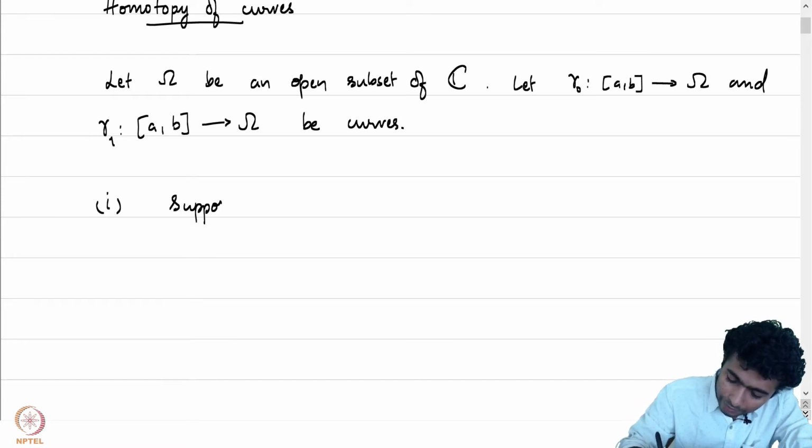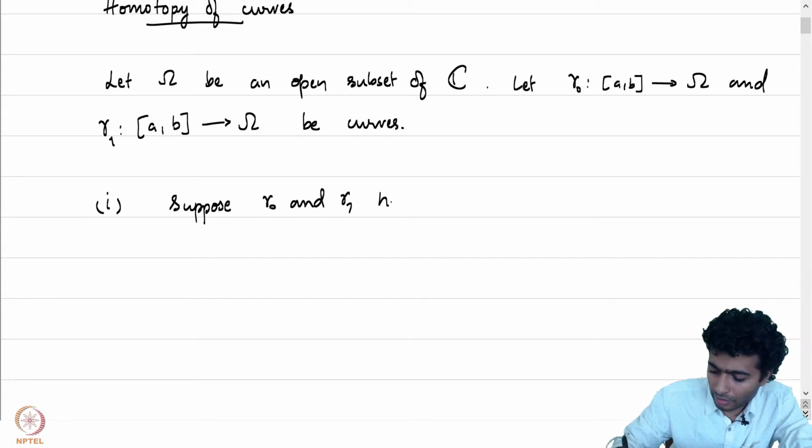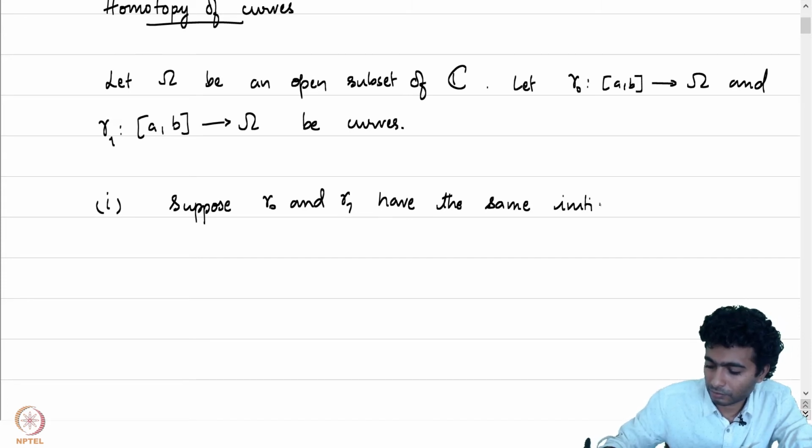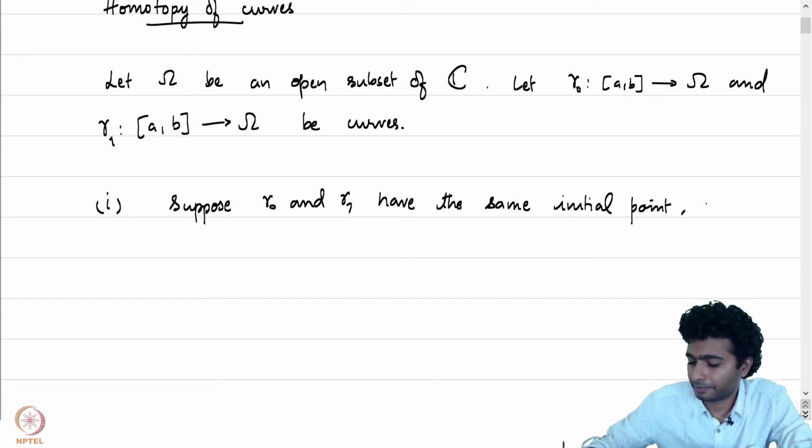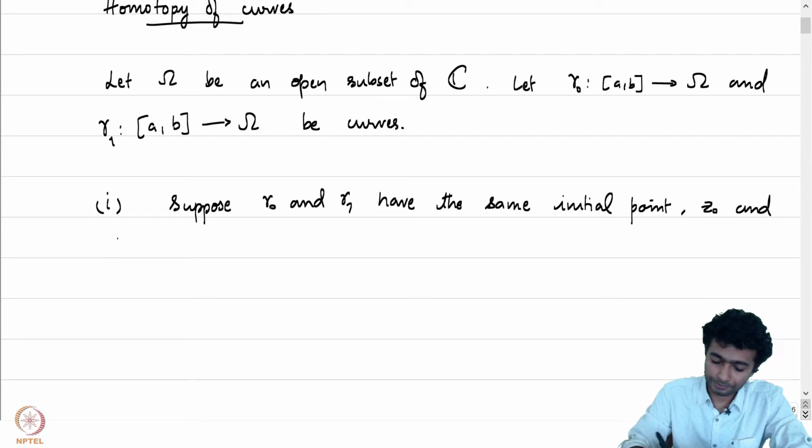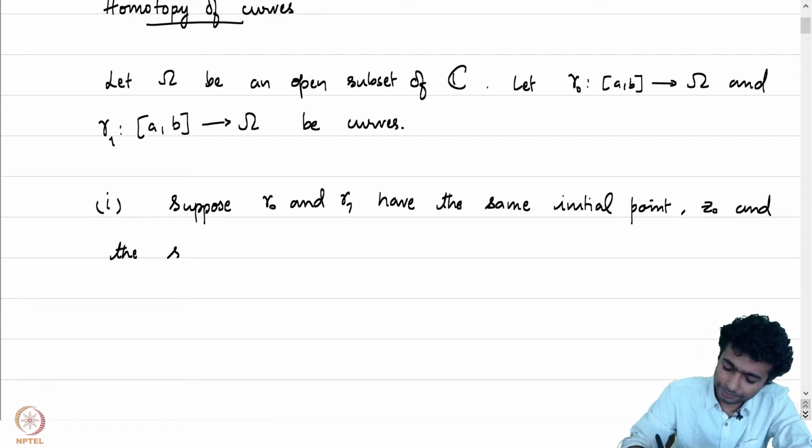Suppose gamma 0 and gamma 1 have the same initial point, say z0, and also the same terminal point. Let's call it z1.